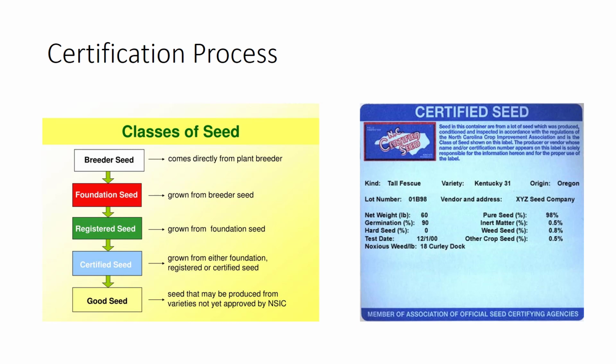Plant breeders select plants with desirable characteristics, such as high yield, disease resistance, and a variety of other traits. Prior to commercial distribution of a new cultivar that a breeder has produced, 4 classes of seed production must occur. 1. Breeder seed, a small amount of seed with desirable traits produced by the breeder. 2. Foundation seed, produced under the supervision of agricultural research stations to assure genetic purity and identity. 3. Registered seed, seed is given to a certified grower for the production. And 4. Certified seed, the progeny of registered seed.